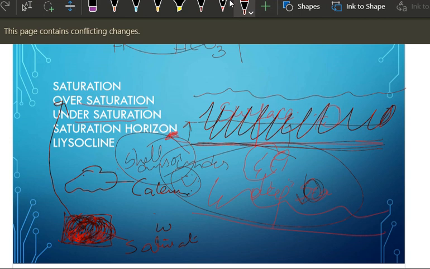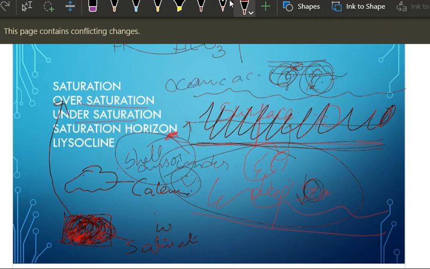Suppose that animal is still alive, and the origin is moving up, even while the animal is alive, its whole shell will get dissolved and only its body will be there. After a few minutes, unable to sustain in that environment, that creature will die. That is what is happening due to this oceanic acidification.